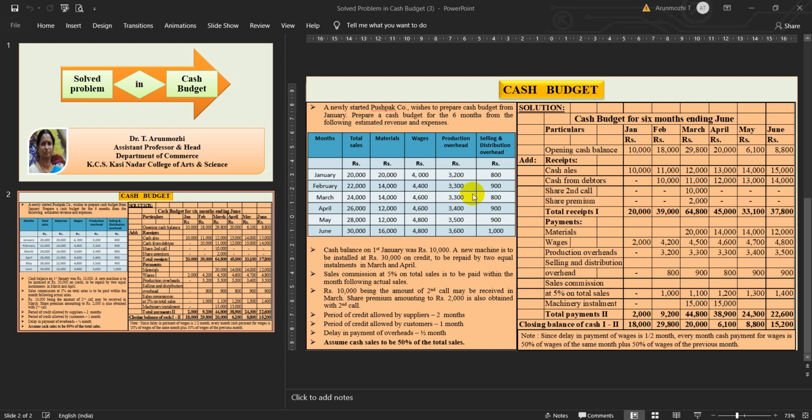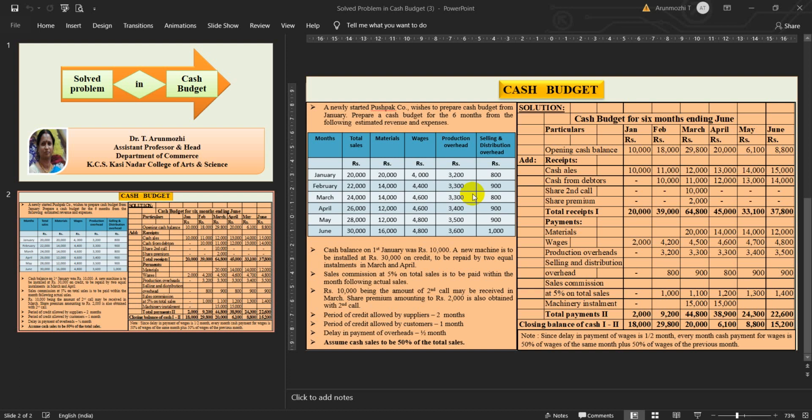Now the calculation part starts. You deduct the total payments column from the total receipts column and find out the answer. For the month of January, the receipts column is 20,000 and payments is 2,000. So the answer we get, the closing balance, is 18,000. Same way, total receipts for the month of February is 39,000 and payments is 9,200. When we deduct, we get the answer as 29,800.